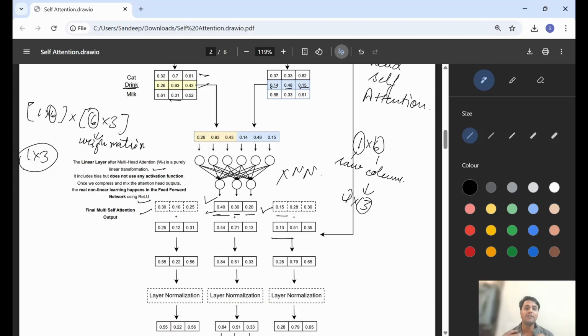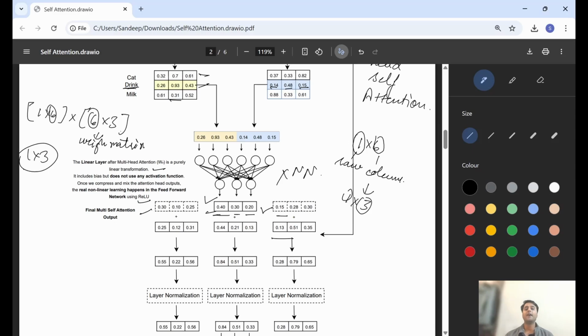Let me tell you the reason behind using skip connections. The output of multi-head self-attention is the new information we are getting. But after doing multiple mathematical operations, there are chances that our model might forget the original information.